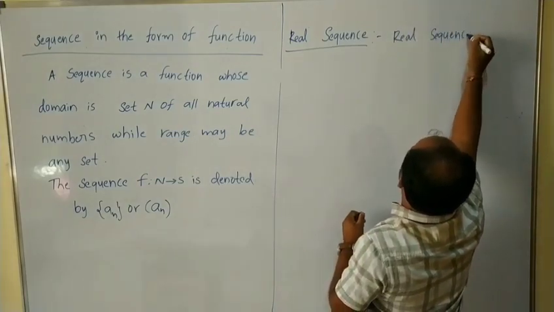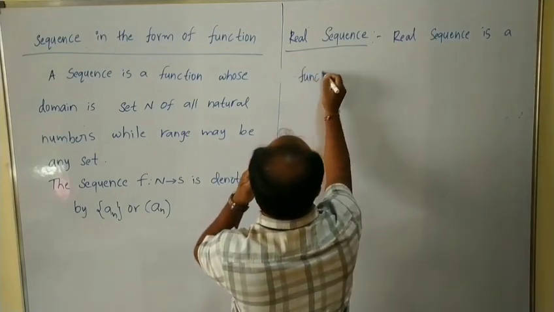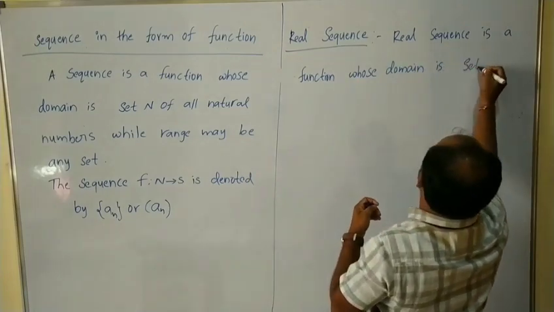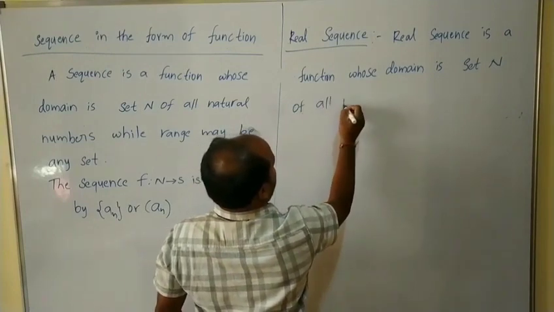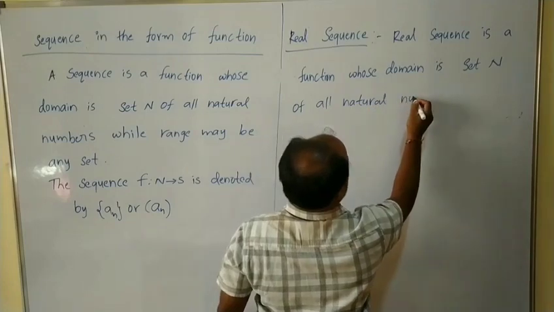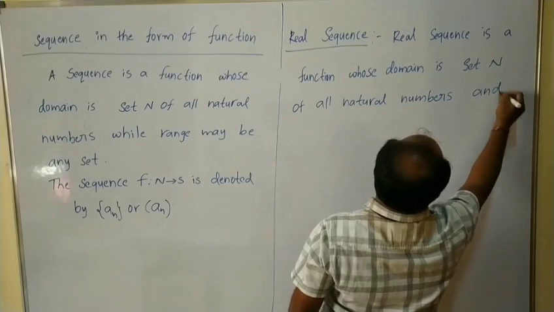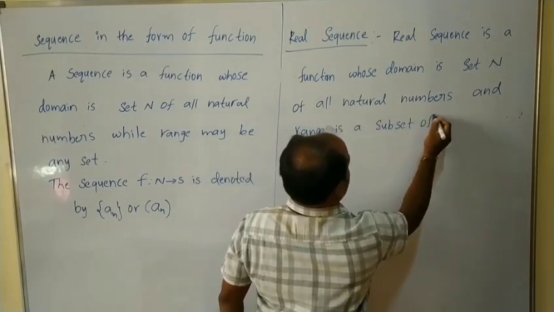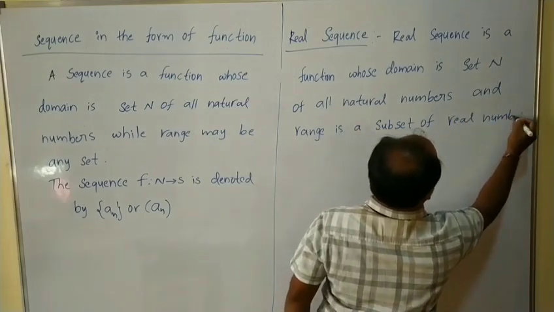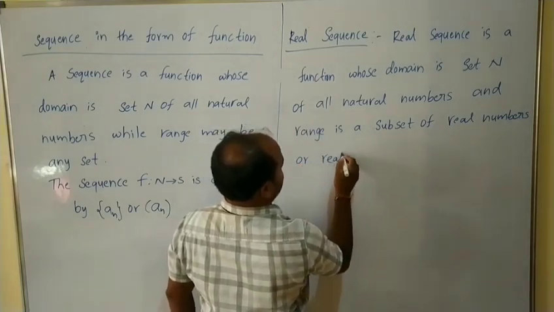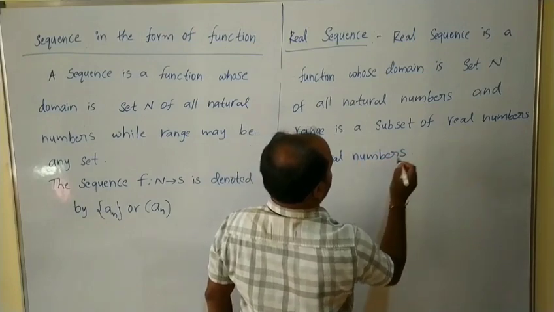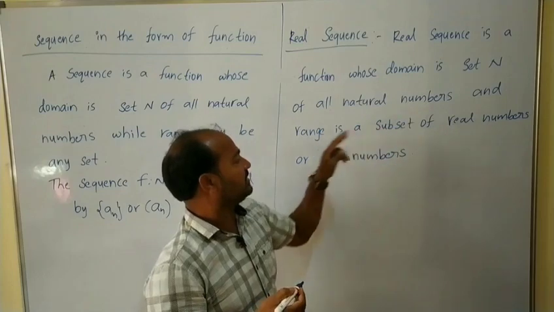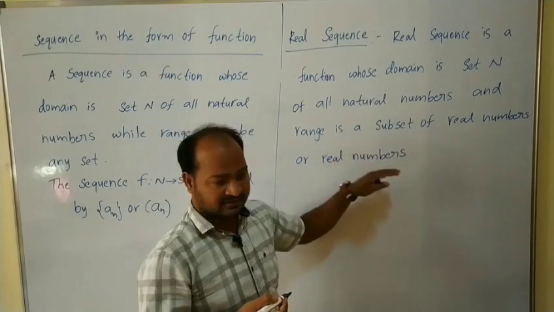Here a real sequence is a function whose domain is the set N of all natural numbers and whose range is a subset of real numbers. Real sequence is nothing but a function whose domain is the set N of all natural numbers and range is a subset of real numbers, or just real numbers.